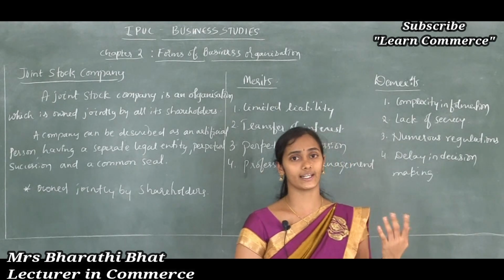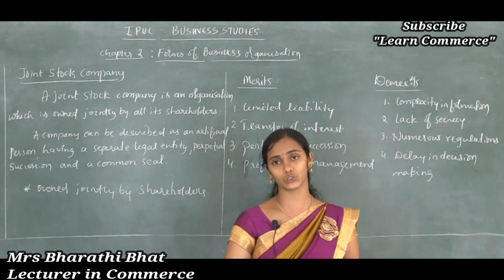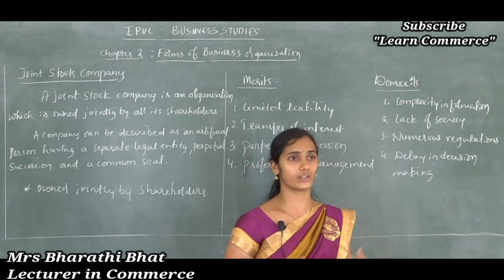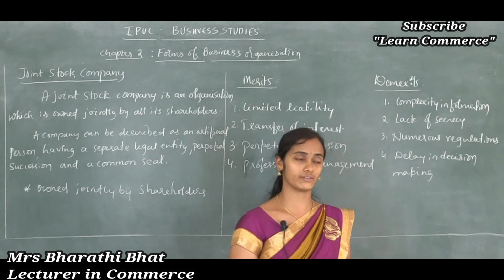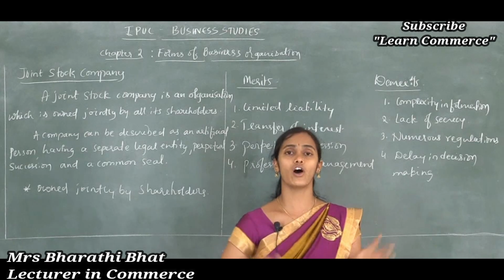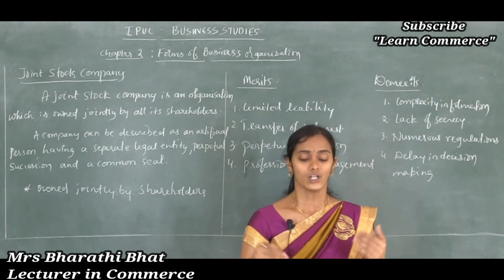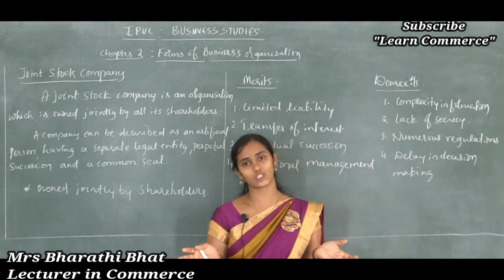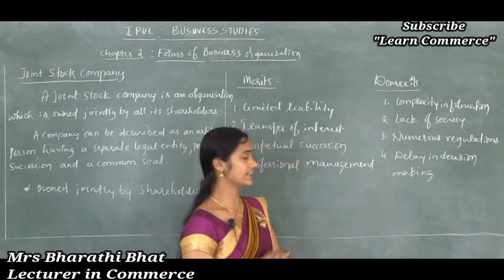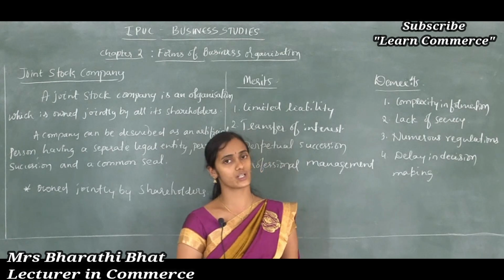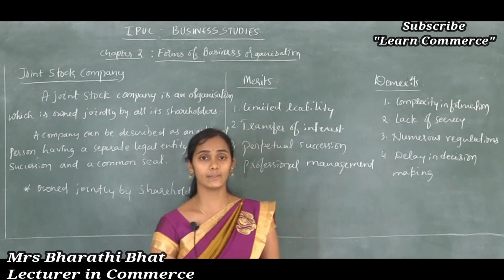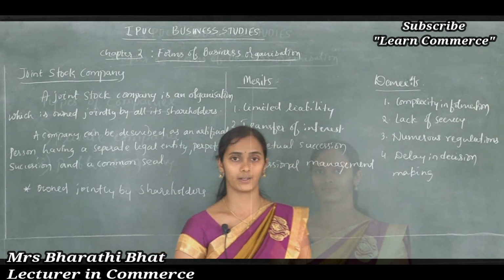Employees look at their benefit, shareholders look at their benefit, like they should yield good dividend, then only they are ready to invest some amount in that business organization. All look at their benefit, so often it leads to conflict of interest. So delay in decision making also comes under the limitation, or it is considered as one of the important demerits of the joint stock companies.